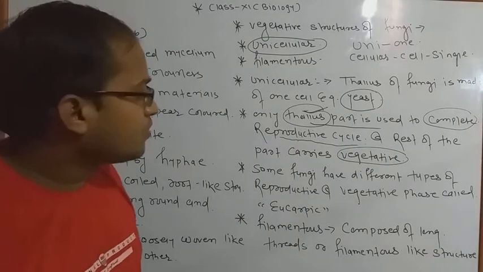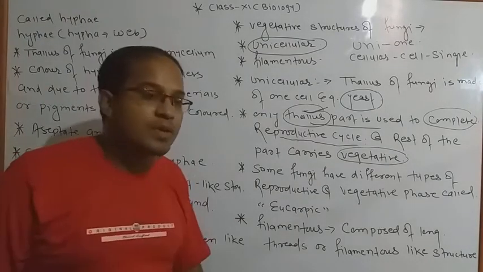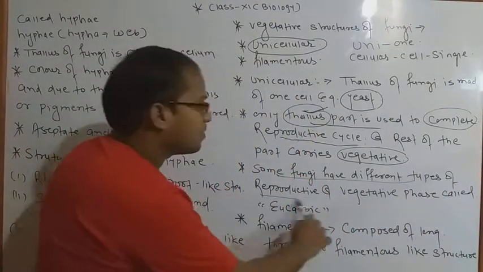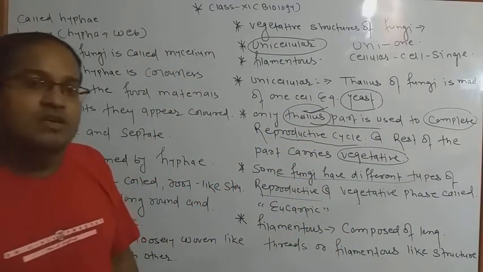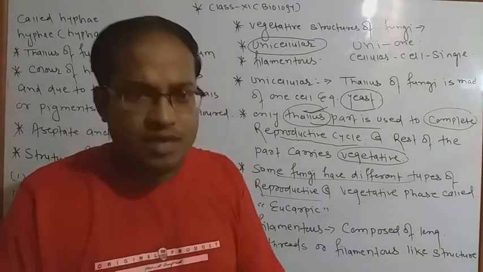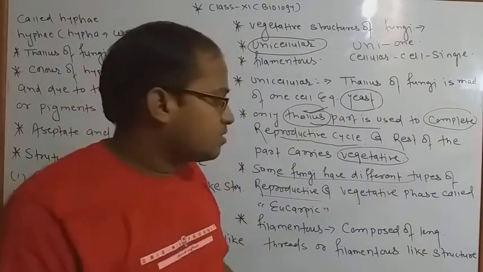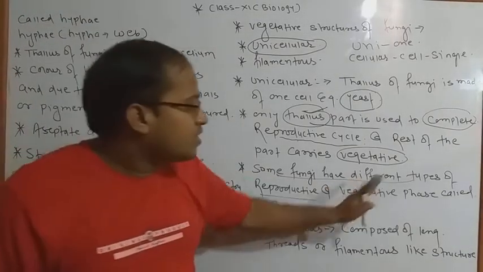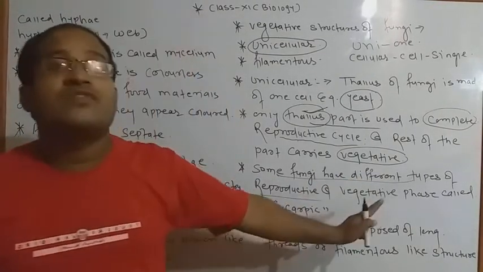Now today we have to discuss a more interesting topic: some fungi have different reproductive and vegetative phases. We know that several types of fungi exist, but some have a different reproductive system and a different vegetative system.